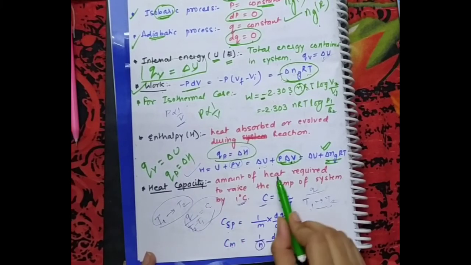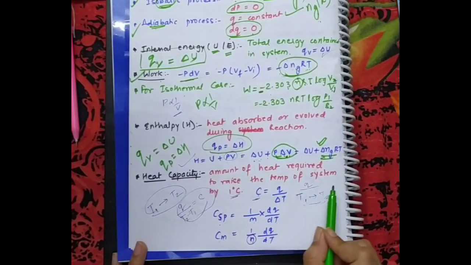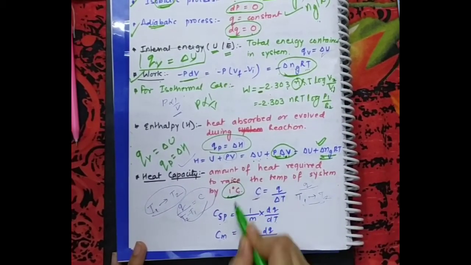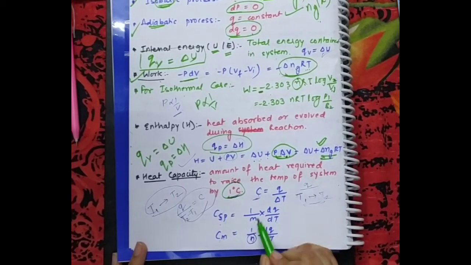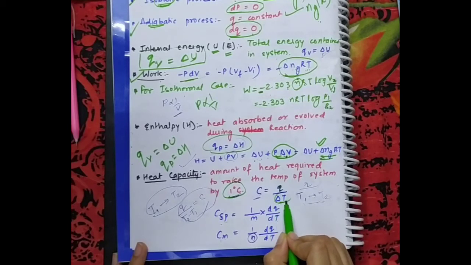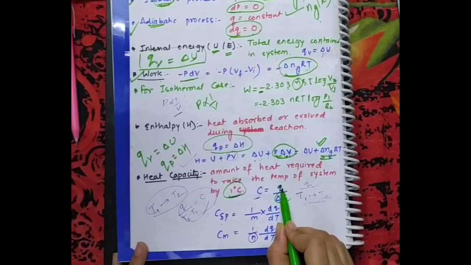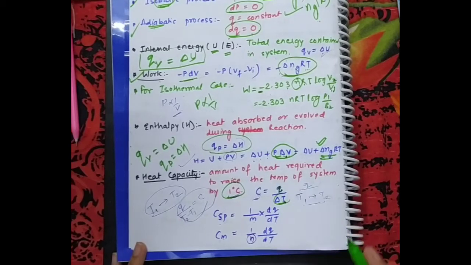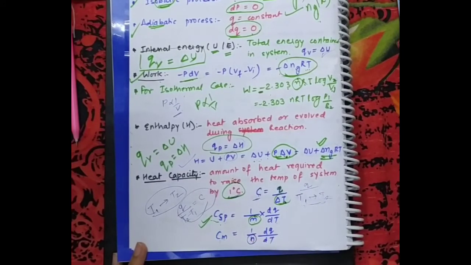The amount of heat which is required to raise the temperature of any system by 1 degree Celsius is known as heat capacity. So heat capacity is what? Q by delta T, where delta T is the change in temperature. Q is the amount of heat required to raise the temperature of a body by 1 degree Celsius. If its mass is specified, for example 1 gram of substance, then it is known as specific heat capacity.